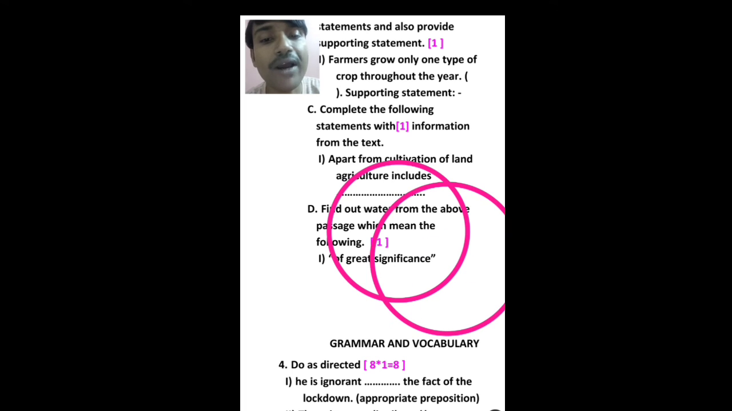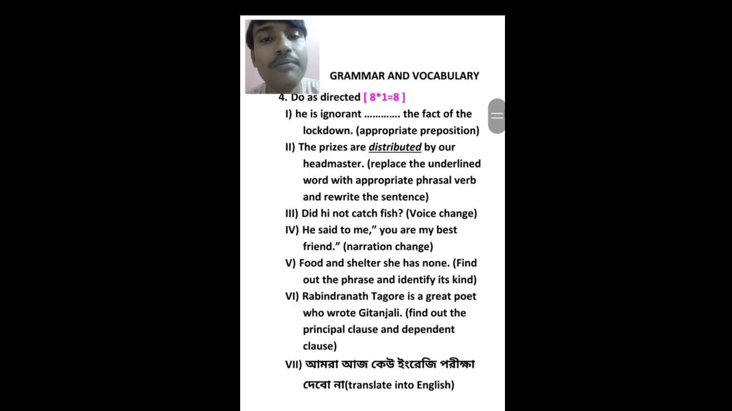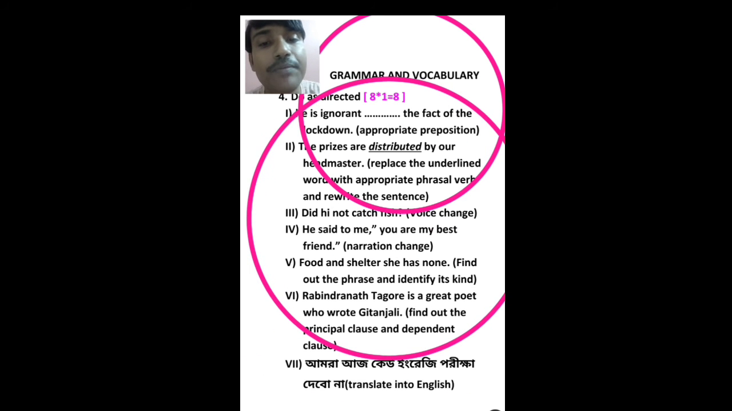Now the grammar and vocabulary section. After that, we'll come forward to grammar and vocabulary. You know that you have already done many types of grammar such as narration change, voice change, non-finite, participle to join or infinitive to join, phrasal verbs, or finding out the clauses and phrases of the following sentence. This kind of type will be selected in your exam paper.